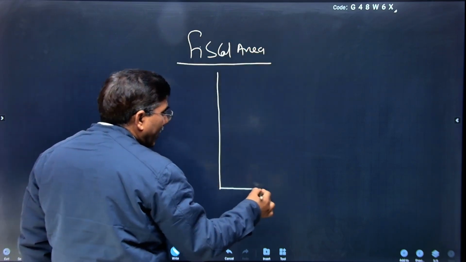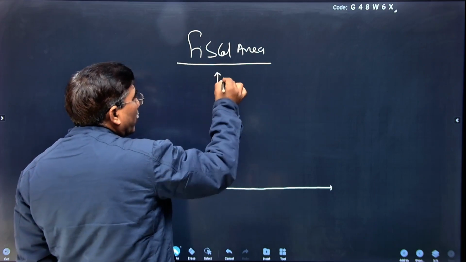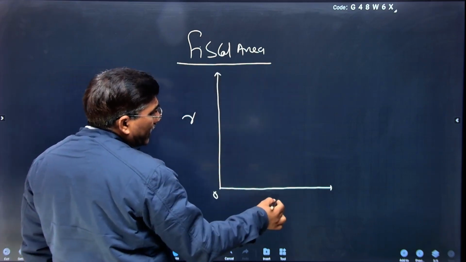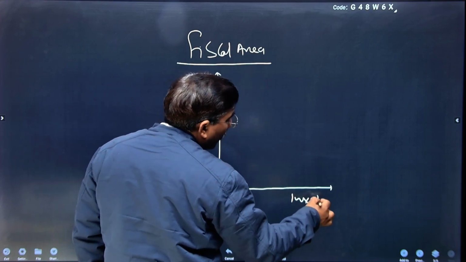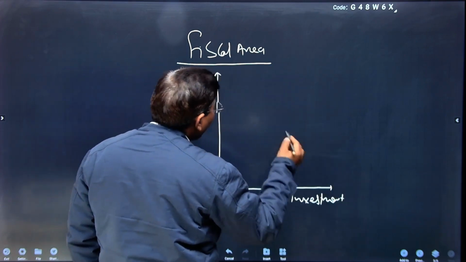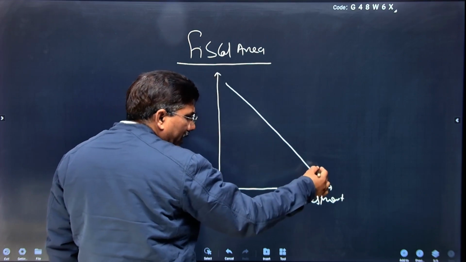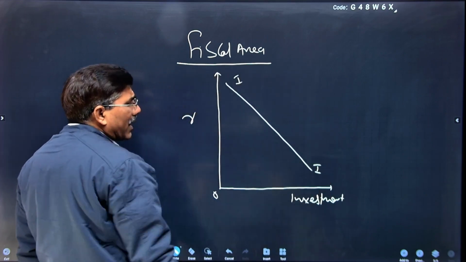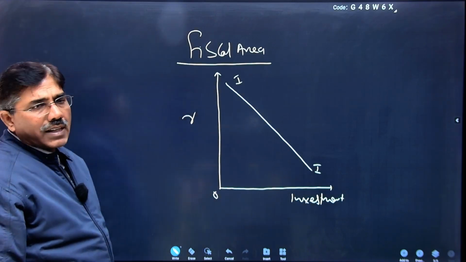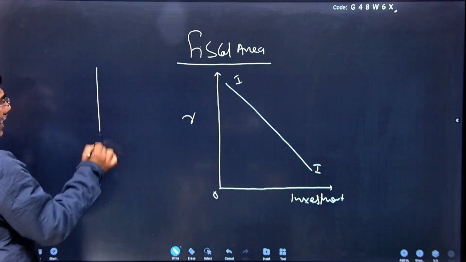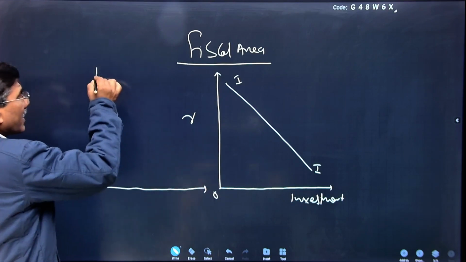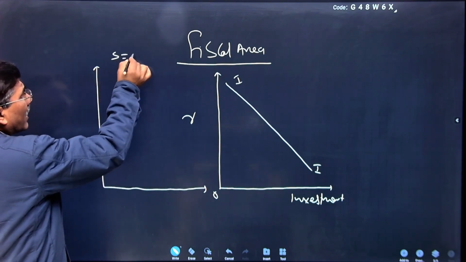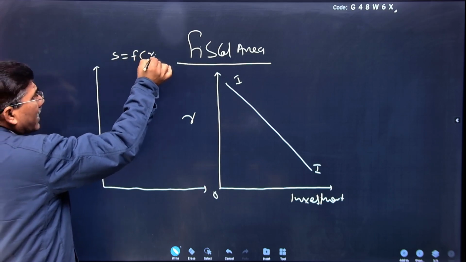Very easily, as I discussed with you, first the concept of investment. Suppose this is the rate of interest and this is the level of investment. As you decrease the rate of interest, investment will increase. This is the expansion in investment with a decreasing rate of interest. Similarly, you can take the example of the level of saving with increasing income. Suppose saving in actual is a function of both rate of interest and income.